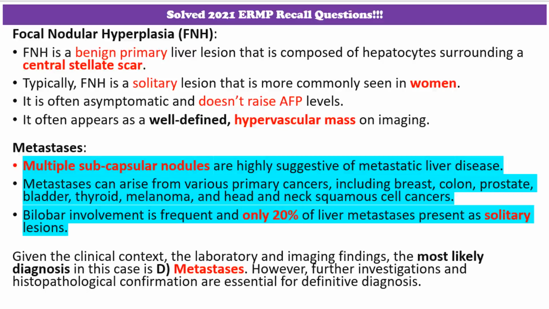Metastatic liver nodules are the favorite option in this question. Multiple subcapsular nodules in the liver are highly suggestive of metastatic disease. Metastases can arise from various primary cancers, including breast, colon, prostate, bladder, thyroid, melanoma, and head and neck squamous cell cancers. Bilobar involvement is frequent, and only 20% of liver metastases present as solitary lesions.